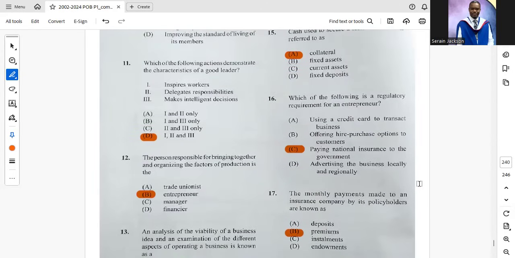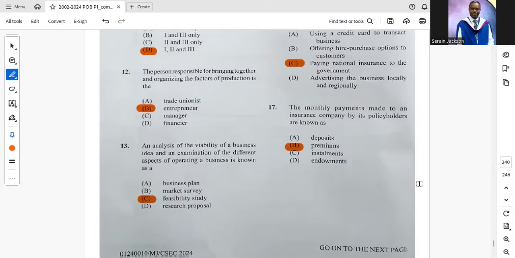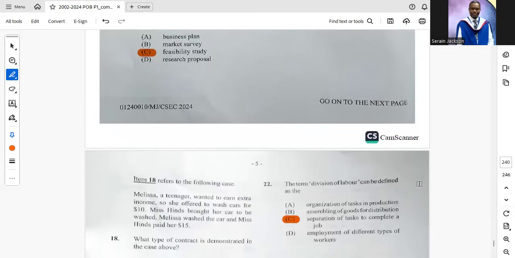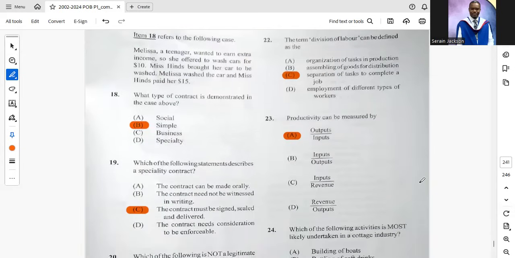16, which of the following is a regulatory requirement for an entrepreneur? You saw this question already. C, pay national insurance to the government. Number 17, the monthly payments made to an insurance company by its policy holders are known as B, premium. We see that question already.